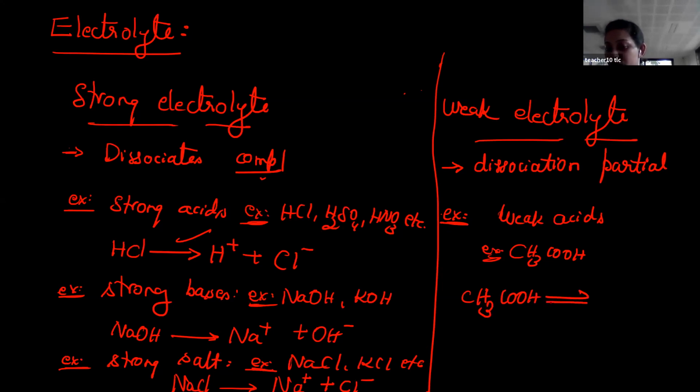Students, for the partial dissociation, I am using this arrow mark. So what is the meaning here? One is nothing but equilibrium. You can take it as equilibrium, or else rate of forward is equal to rate of backward. That is the meaning. So you split this one, you will get CH3COO minus as well as H plus.